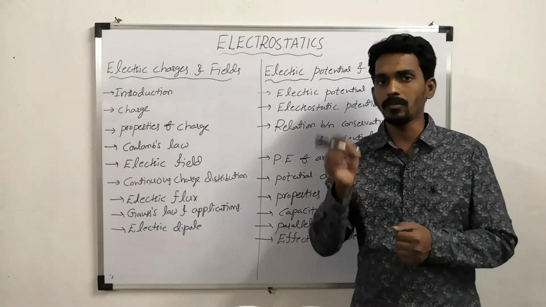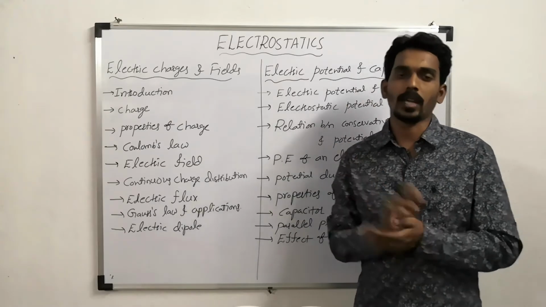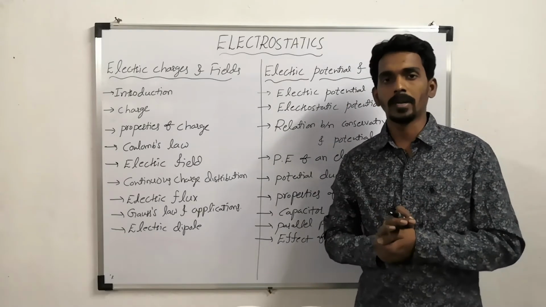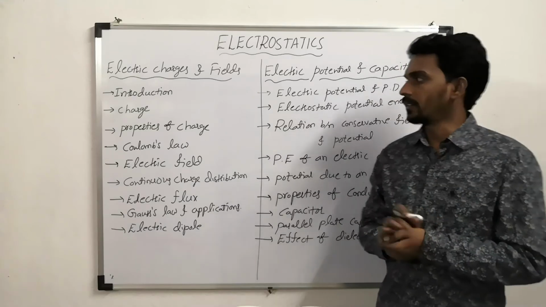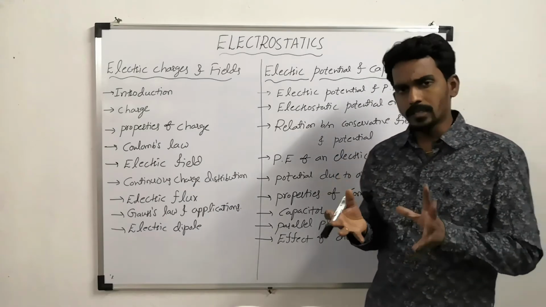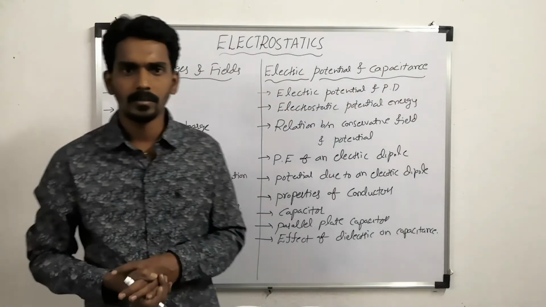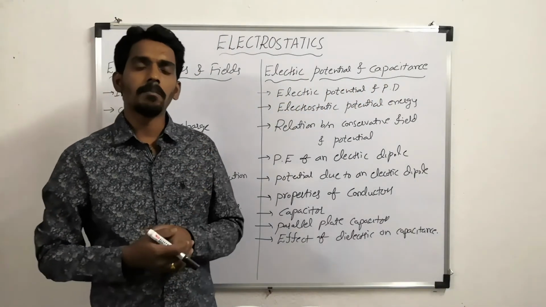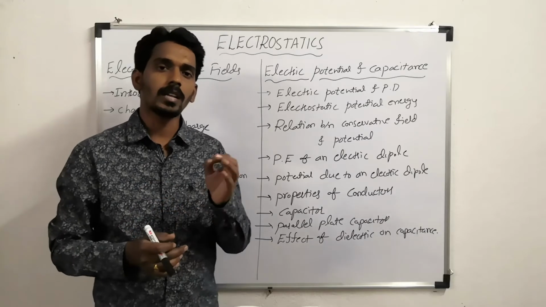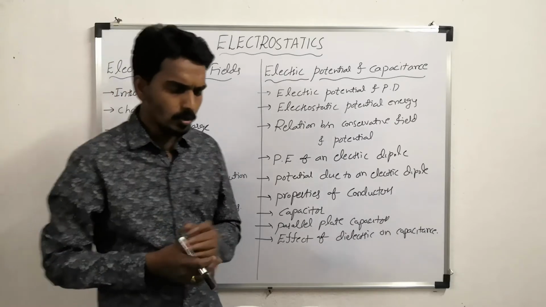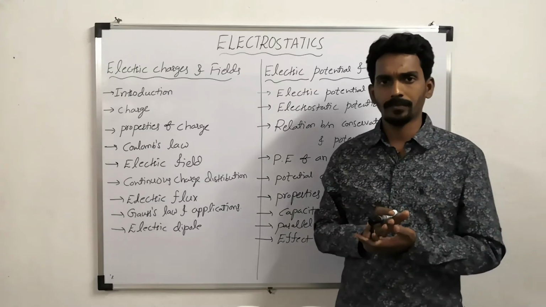So charges are of two types. Similarly, electric force is also of two types. That is also one more major difference when you compare to gravitation. And here the whole concept of charging of a body depends upon the electron. Completely, charging of a body depends upon what? The concept of electron. So the charges are of two types, we are telling, positive and negative.